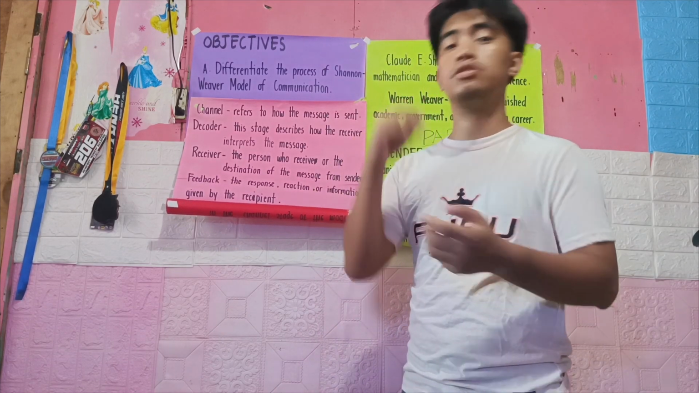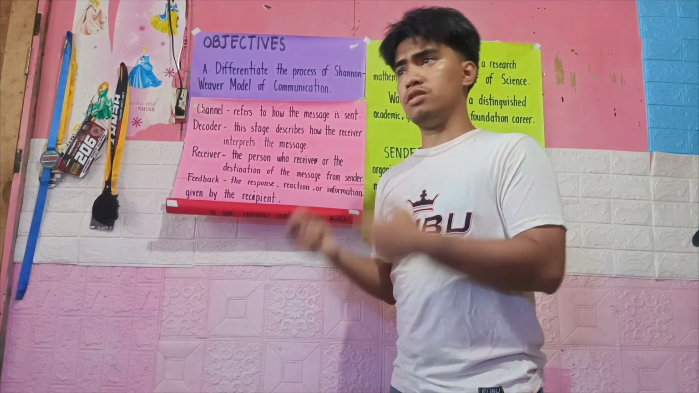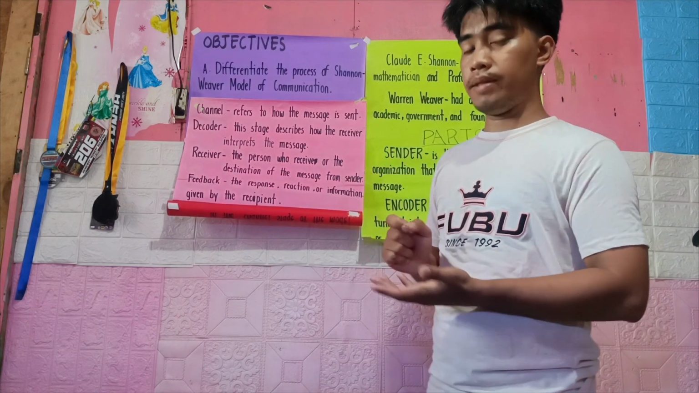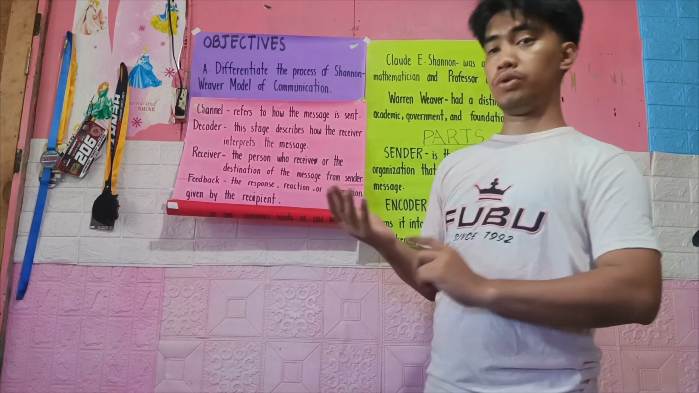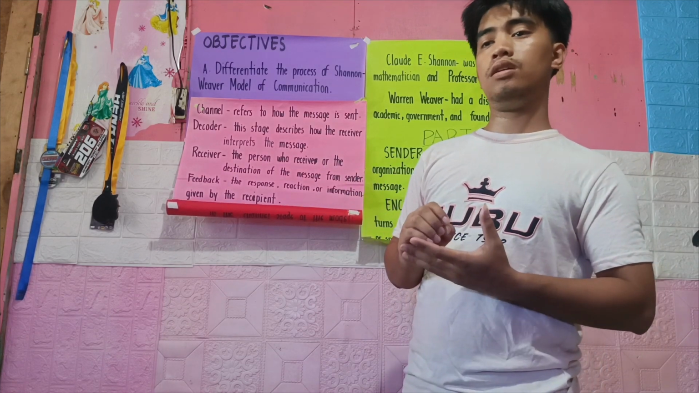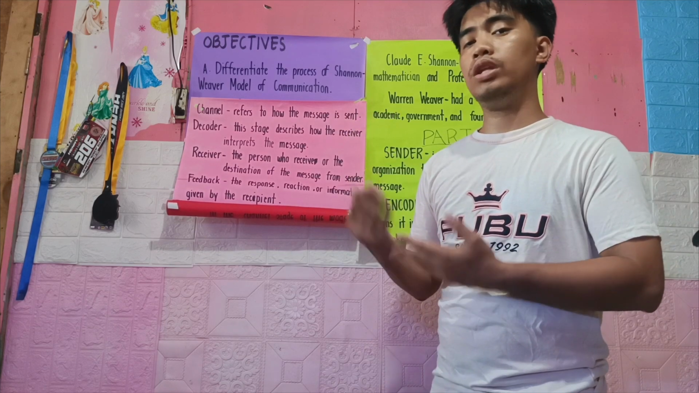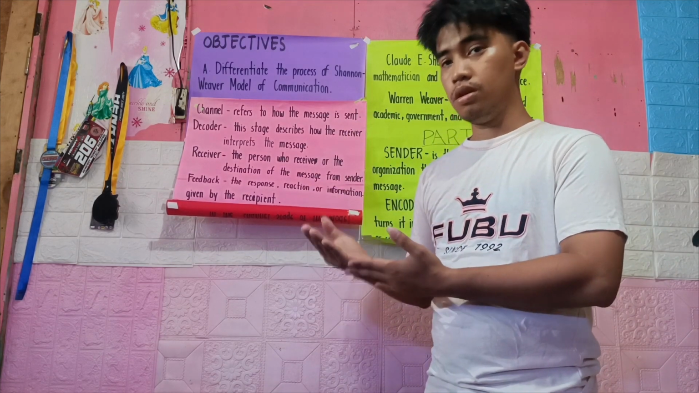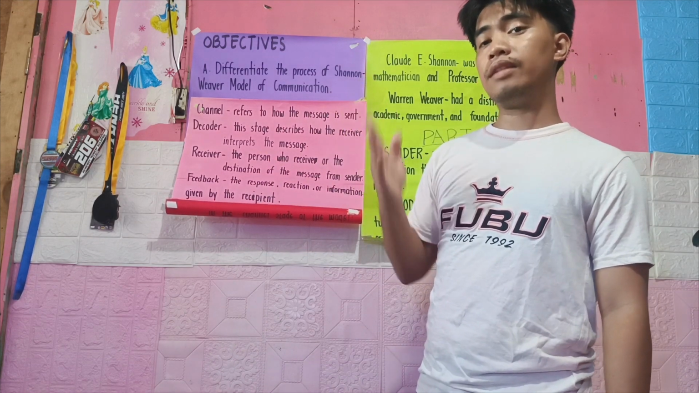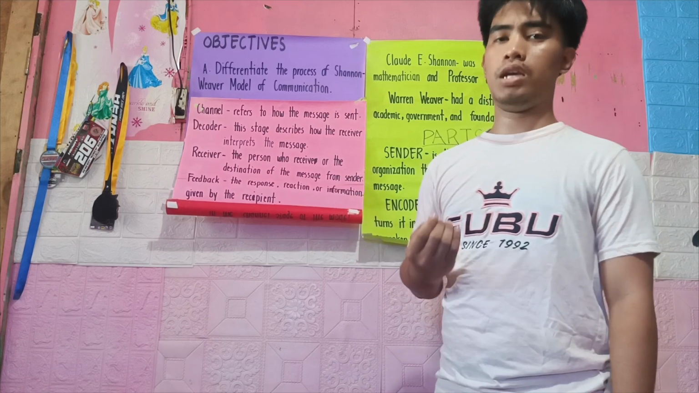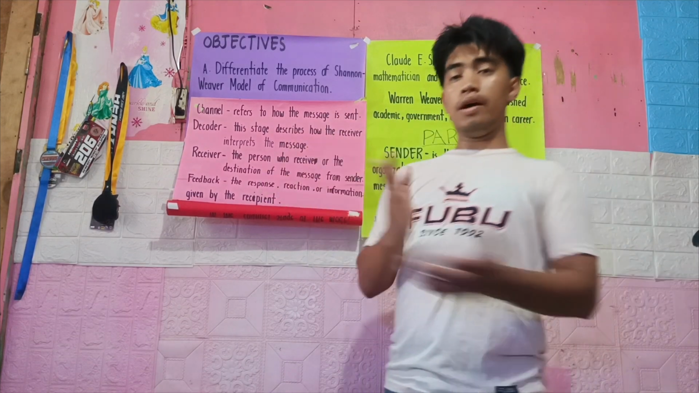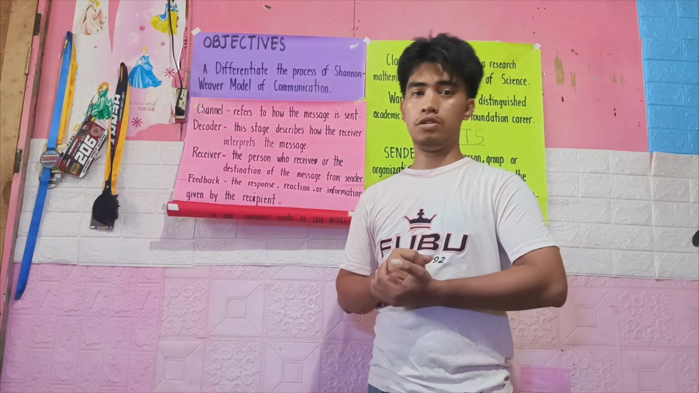Let's put it in our generation today. If we're going to send a message through a text message, we will just input the message, right? And the phone itself is the encoder, where we input the message. And then here comes the channel, which is the signal. But then we found out that we don't have a signal or a load. So that is why they call it noise, a barrier that intercepts the process of communication between the sender and the receiver.